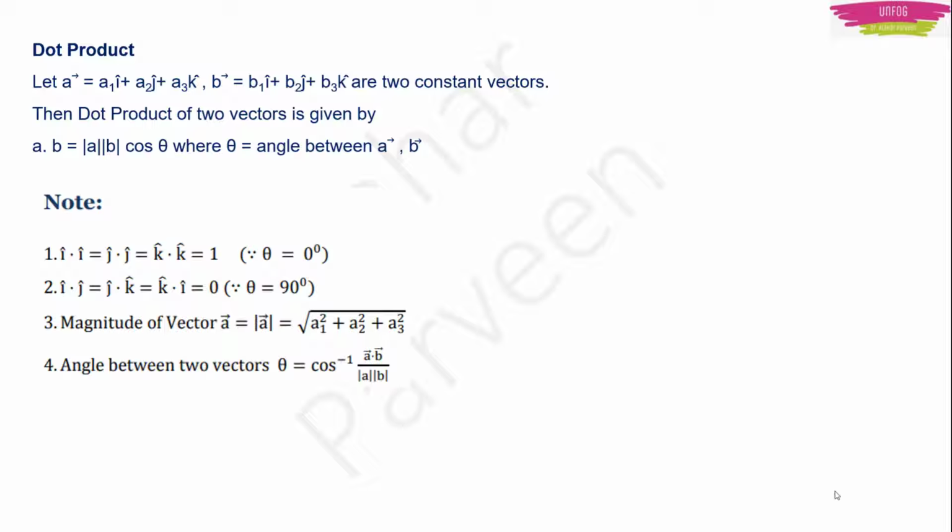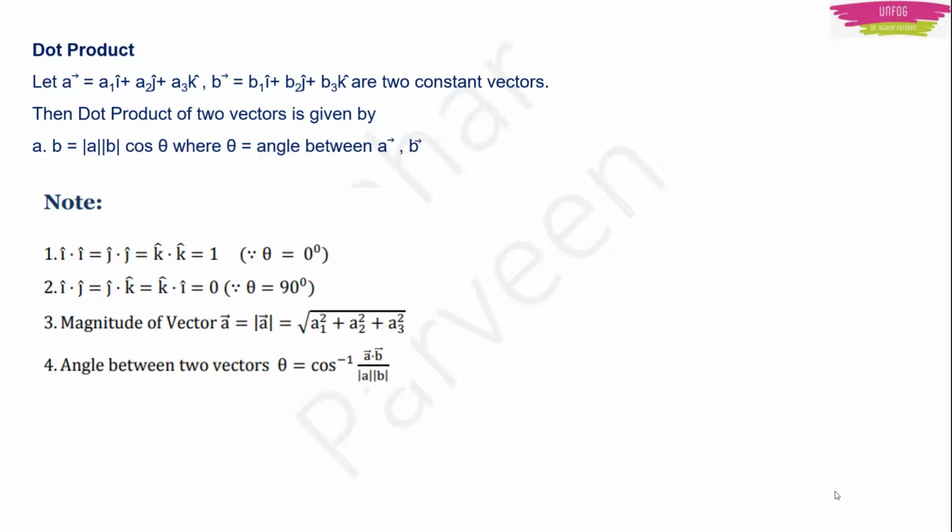What are they? First is that i cap dot i cap will be equal to j cap dot j cap will be equal to k cap dot k cap, and this all will be equal to 1 when theta is equal to 0 degree. If theta is equal to 90 degree, then the dot products of i cap, j cap and k cap with each other will be equal to 0, because the dot product depends on cos theta, right?